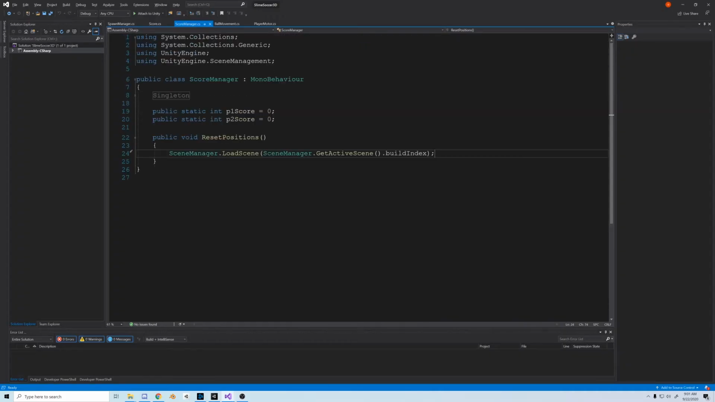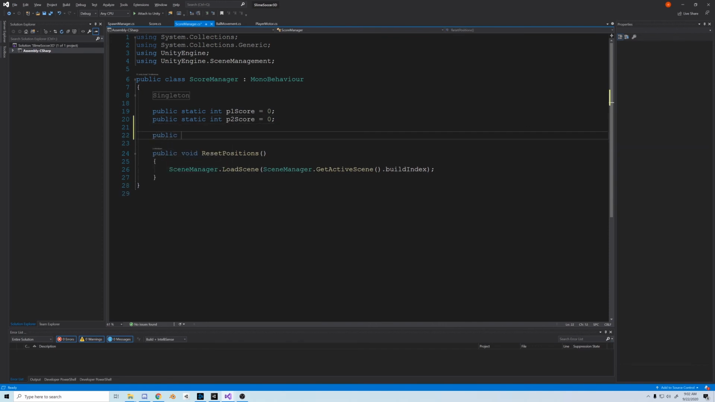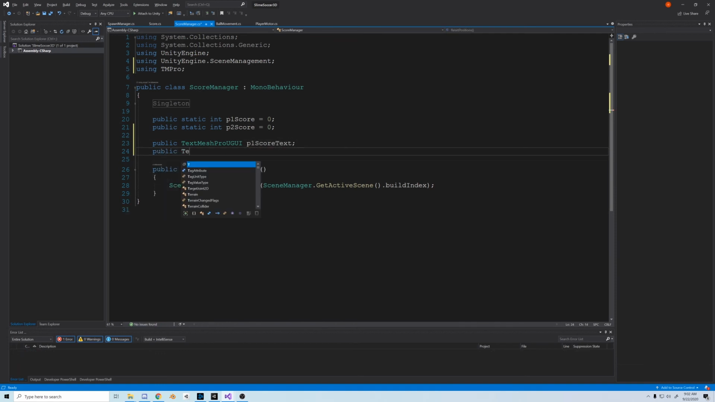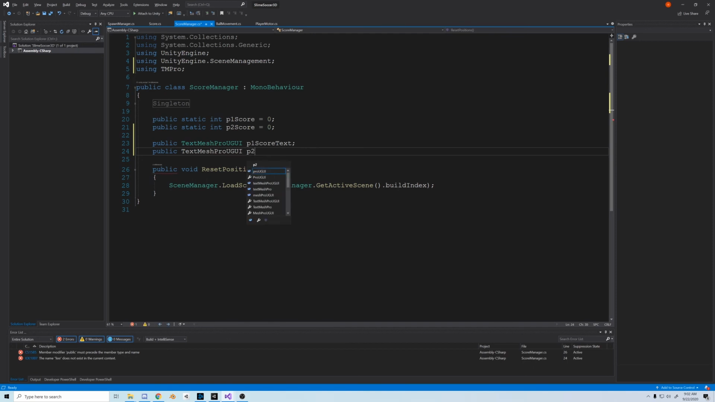So now, let's go to the Score Manager script. Let's add some UI function. First things first, we'll import TextMesh Pro, so type using TMPro at the top. Then we'll declare a public TextMeshProUGUI variable, P1 score text, which will allow us to edit TextMesh Pro text. And then we'll copy that for P2.